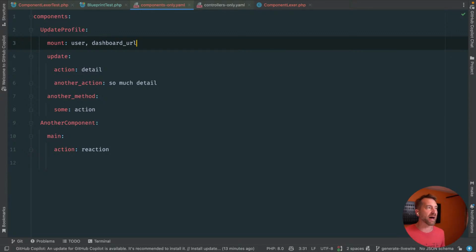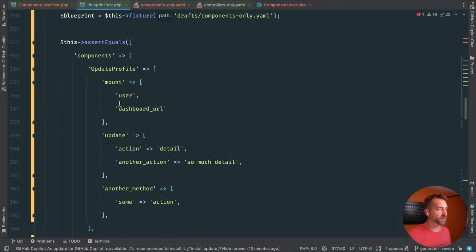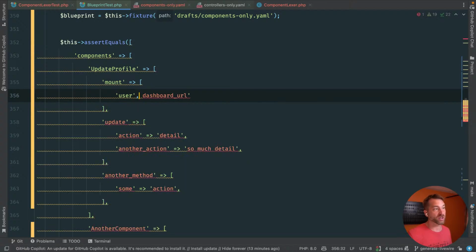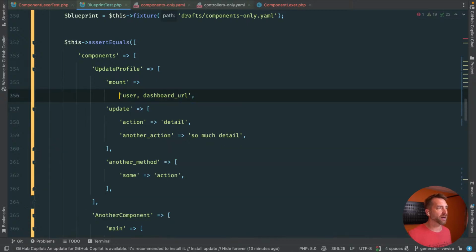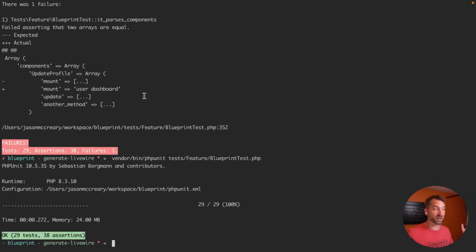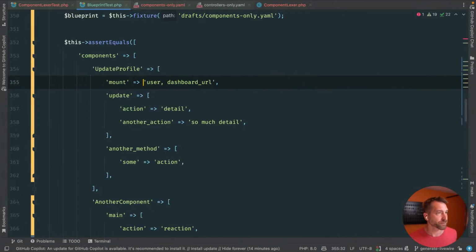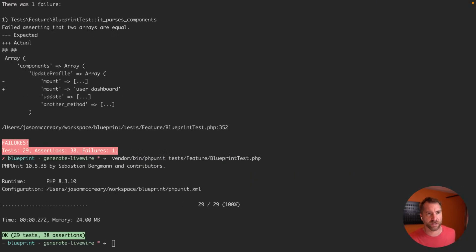Okay, do we want to refine mount and allow you to specify attributes of that particular mounted property? I think today the answer is no, which means that this actually needs to be just the straight syntax that I passed in and not parsed out into an array. So if we run this, it'll actually pass. There's nothing we have to do to the parser because, again, the parser's dumb. It just takes the YAML and puts it into an array. The lexer is the piece that's smart, but we had to start somewhere. So I think this is the first step.